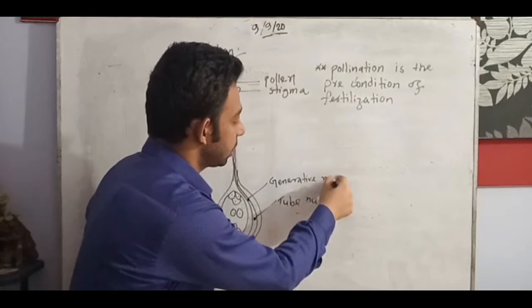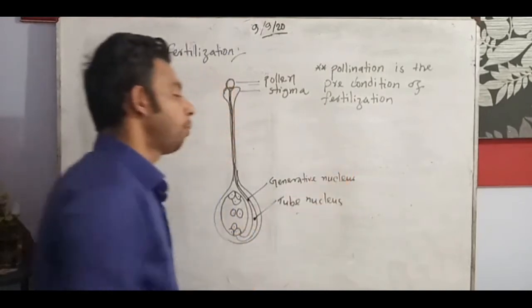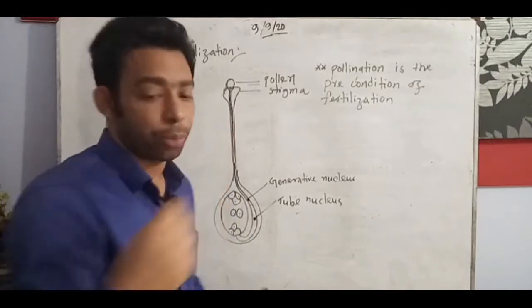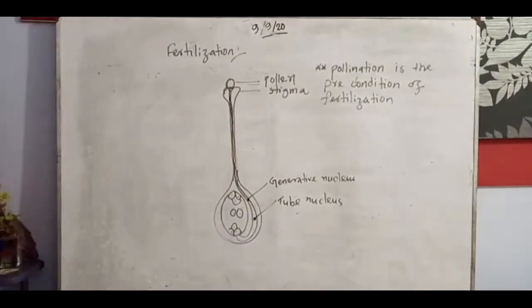These two nuclei come from where? From the pollen grain. Yes, actually it goes on through a very important process. I want to make you understand in which way fertilization is done, and how we can go through understanding the fertilization process.